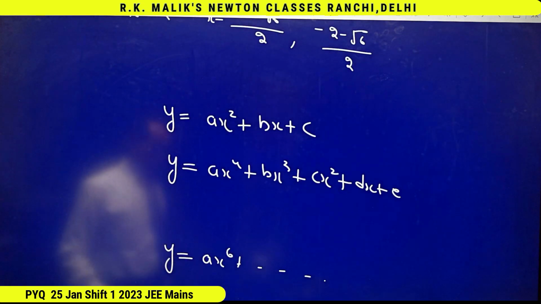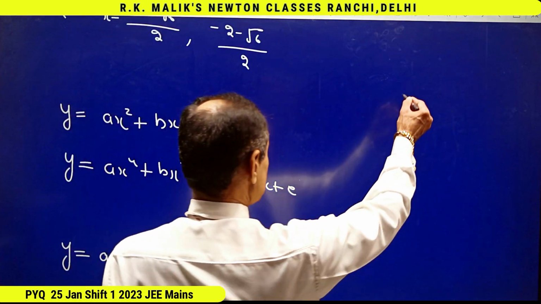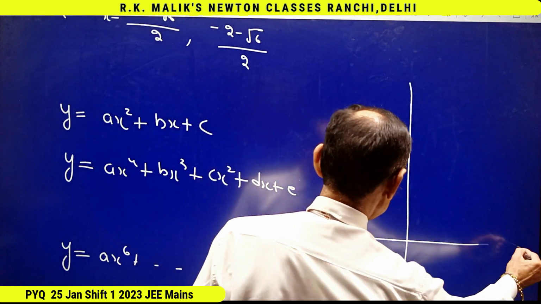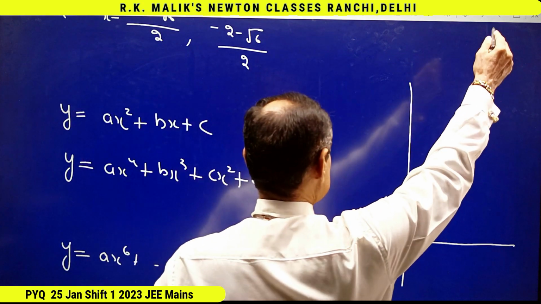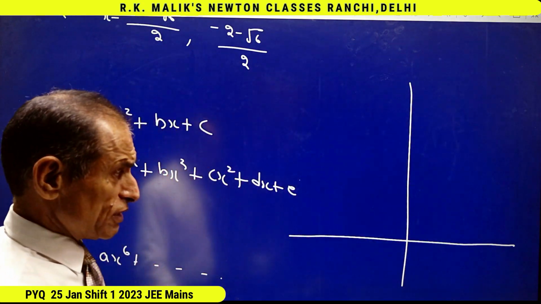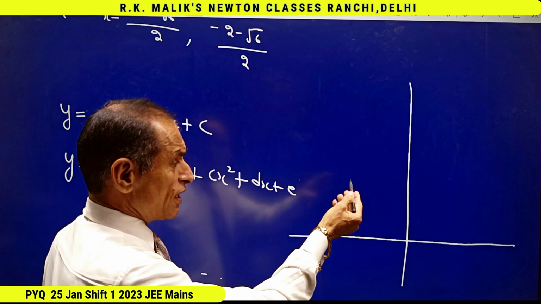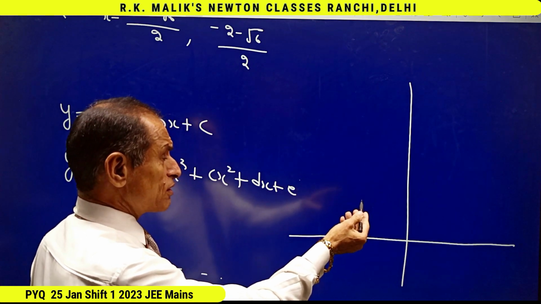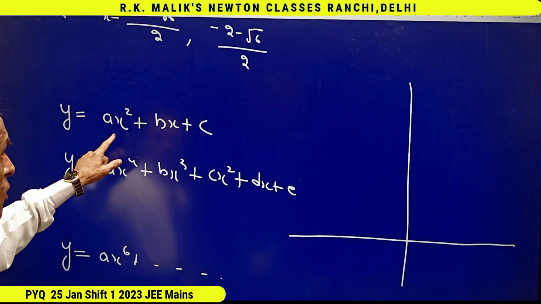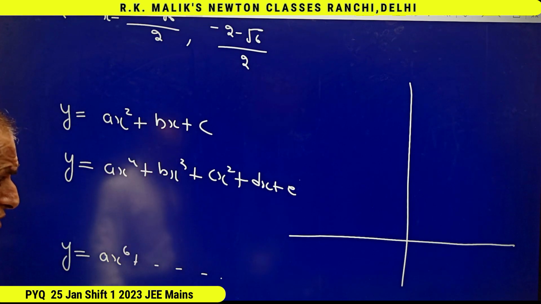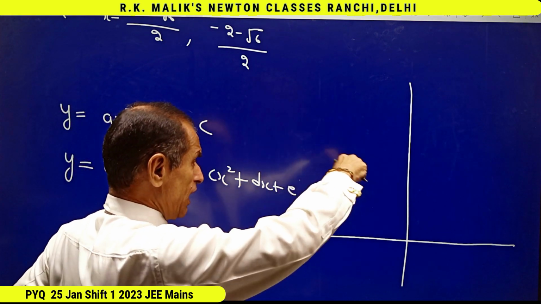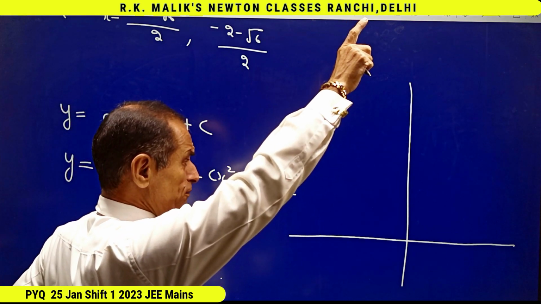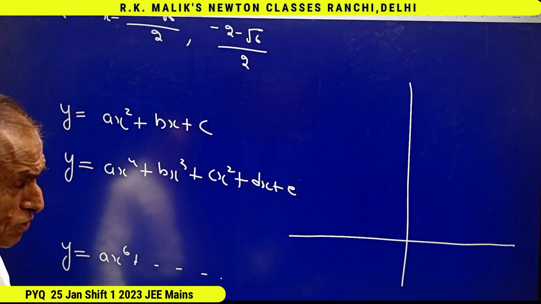If a is positive, remember that the graph will always be coming from up and finally it will go up only. Where the graph will turn and how many times the graph will turn, that depends upon the value of the coefficients. But the main thing in all these graphs will be the graph will come from up and finally it will go up provided a is positive.